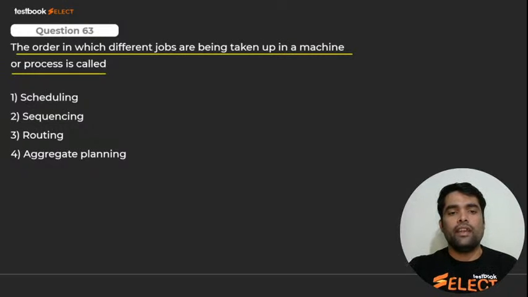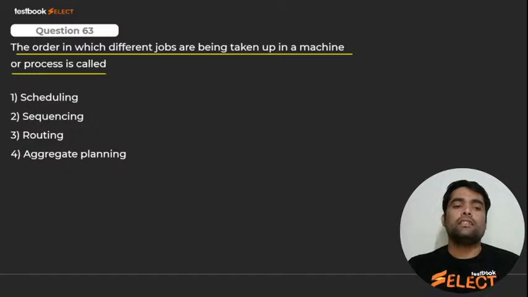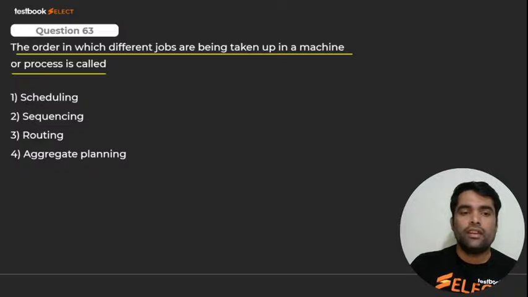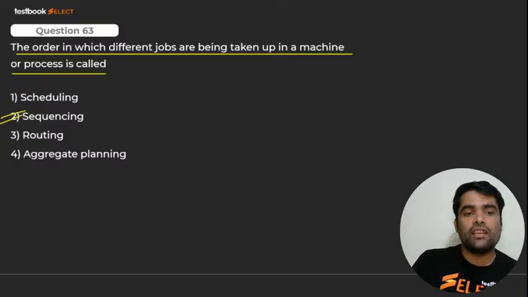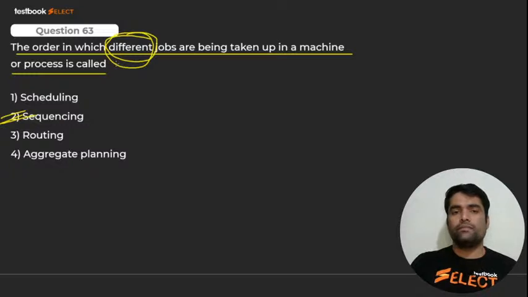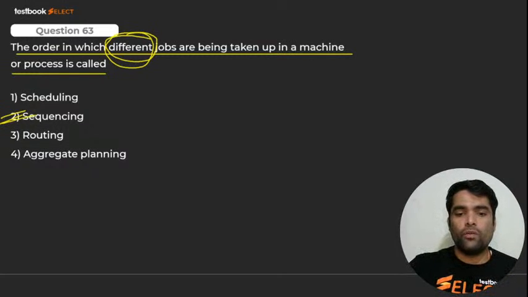Different jobs को लेके जा रहे हैं. Very good Shivani, very good Amit. It is none other than sequencing. क्या बोला है यहाँ पे? Different jobs बोला है. ये word पढ़ा ही नहीं. So उसको क्या बोलेंगे? Sequencing. I hope you got it. Here we go for next.